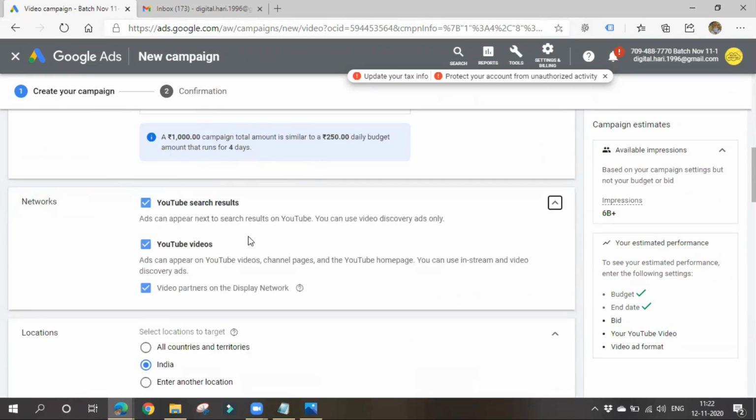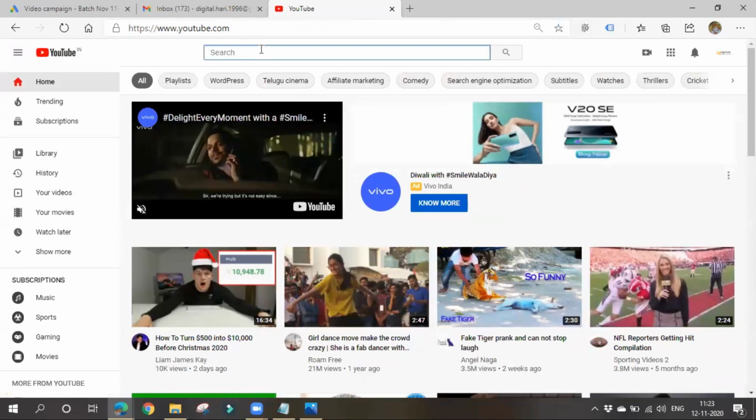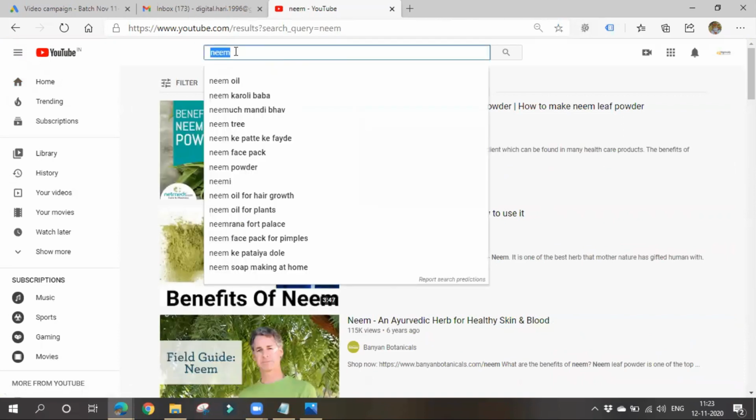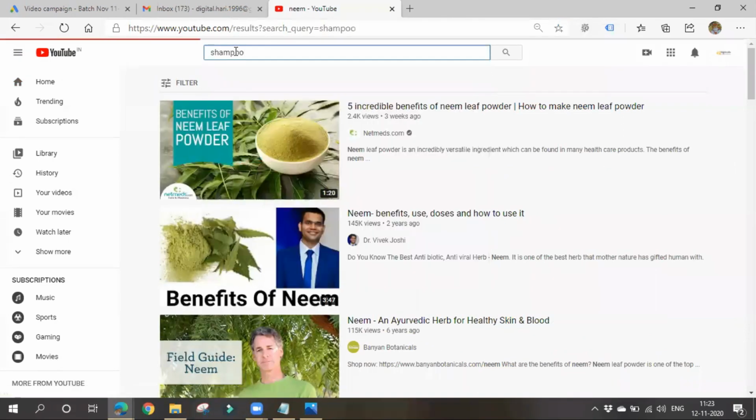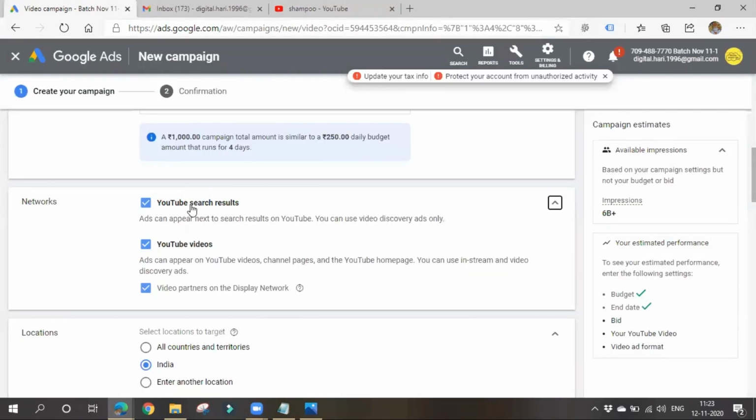So where you want to show your ads, it is asking me, on YouTube search results. If you want to show your ads on YouTube search results also, okay, I'll show you. So I have just shown you, if someone searches for anything like shampoo, neem, or whatever it may be. So I'll go for shampoo itself. So you might see some ads here. So if you want to show your ads on these YouTube search results also, okay, you can choose this option. If you want to show your ads on YouTube videos also, then you can enable this option.